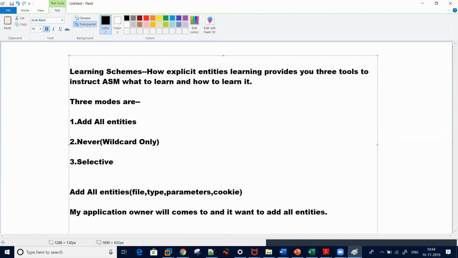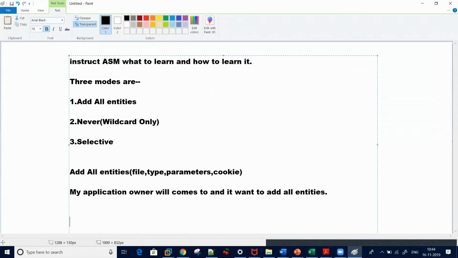In that case, add all entities will add everything it learns, like .php, .exe, anything, dot abc. Any file type which comes, it will learn it. I will show you now. So add all entities means it will learn all new file types.